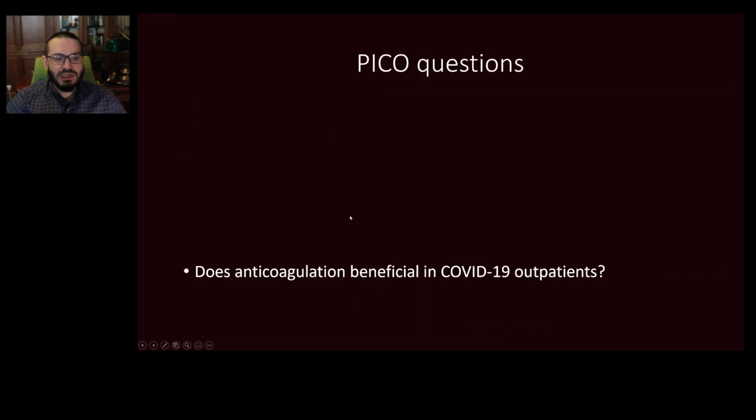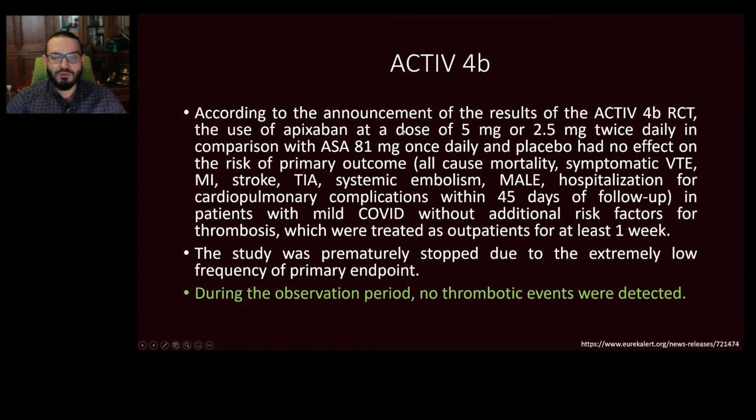The last question is, is anticoagulation beneficial in COVID-19 outpatients? Here we have no data from the recently stopped ACTIV-4B trial, which compared therapeutic and prophylactic doses of apixaban and ASA with placebo. However, according to the announcement of the results of this trial, there were no benefits of such anticoagulation in patients with mild COVID-19 and without other additional risk factors for venous thromboembolism.